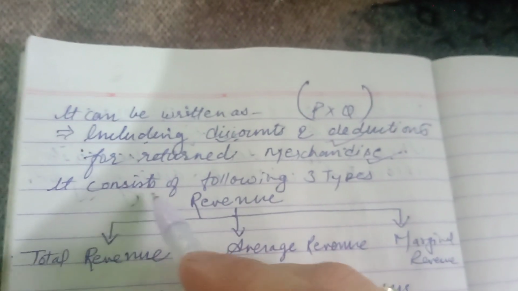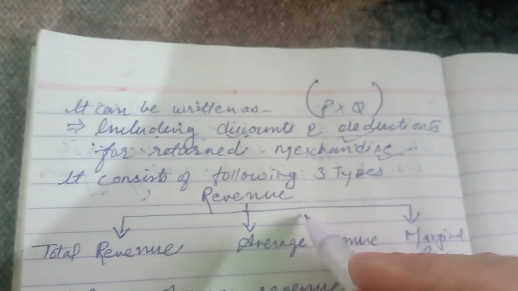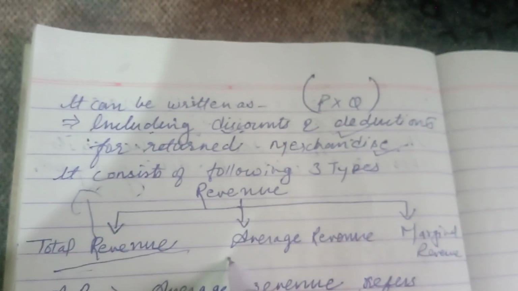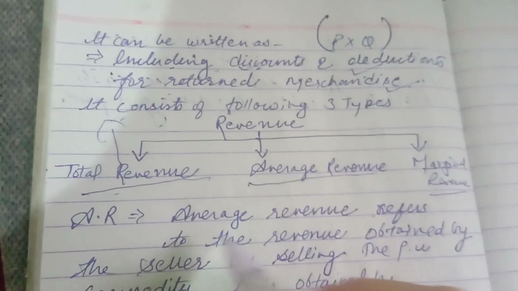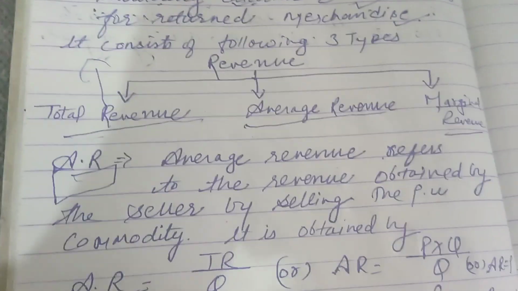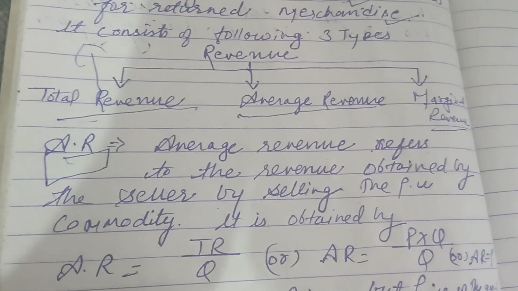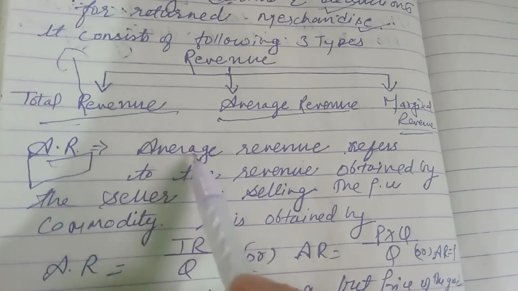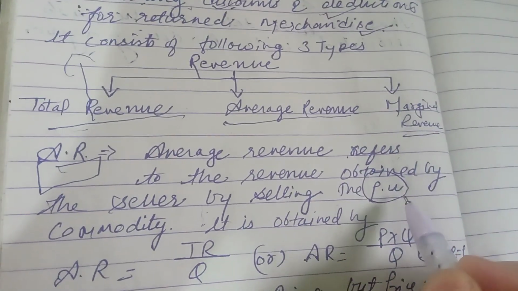Okay, and it consists of the following three types. When we divide the revenue, there are basically three types of revenue. Total revenue, which we talked about here. Next are average revenue and marginal revenue. So let us take the average revenue here. Average revenue refers to the revenue obtained by the seller by selling per unit of the commodity. Simply, what we are talking about with average revenue is that you have to compute the per unit selling.